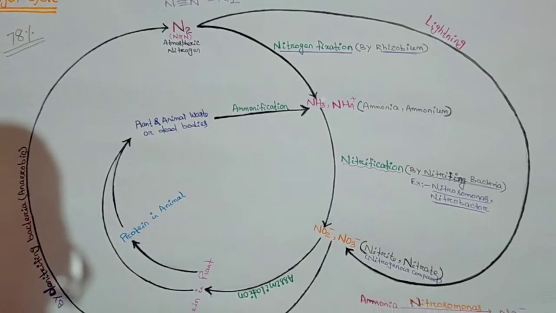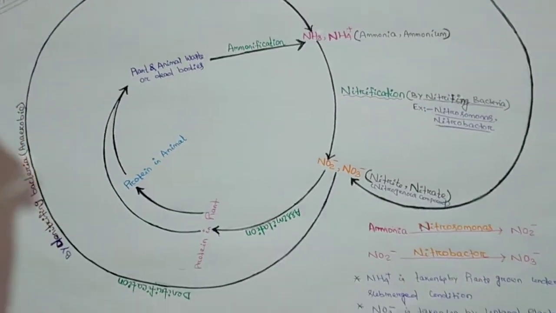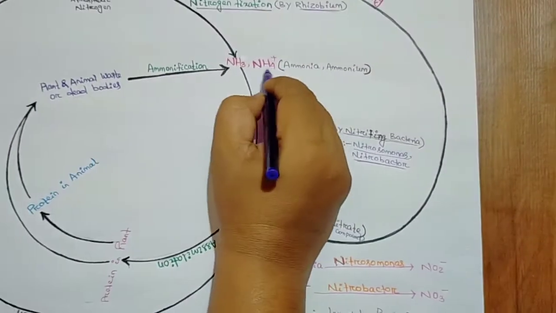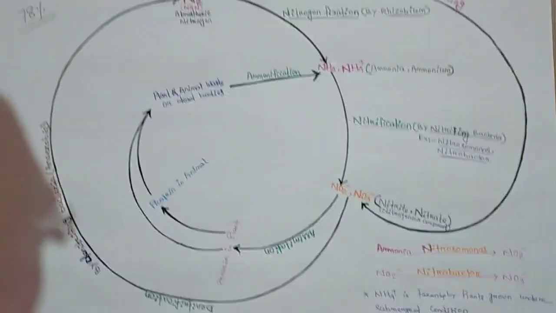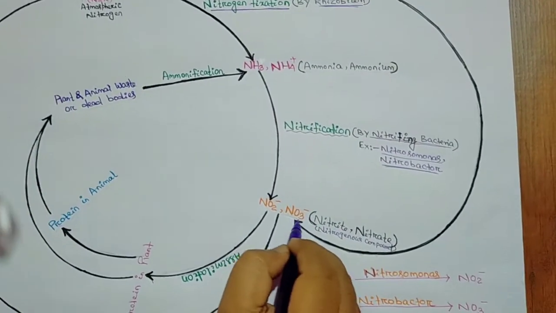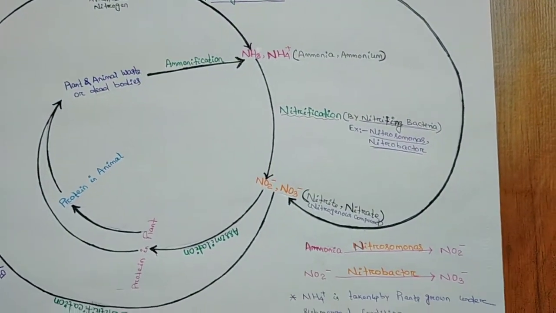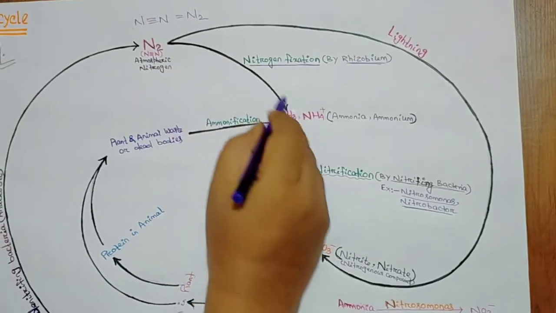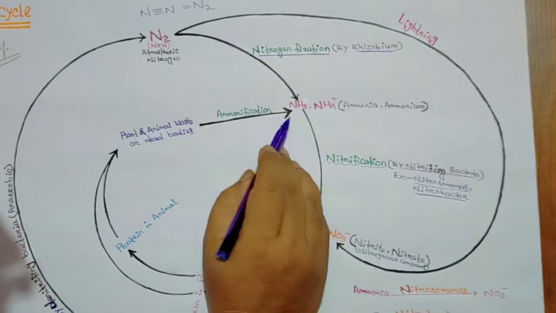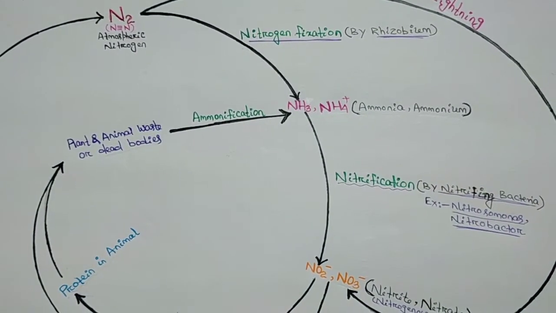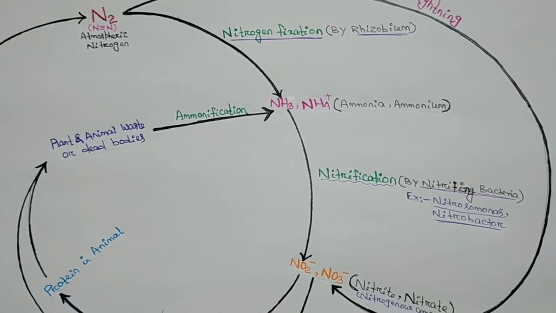Actually, NH4 plus, that is ammonium, is also absorbed by some plants, and nitrate is absorbed by other plants.